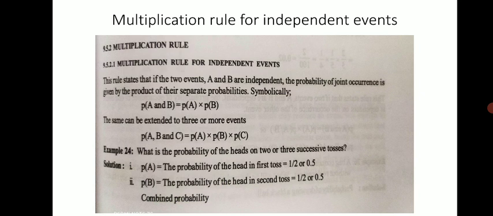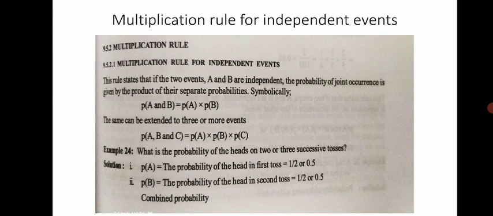The next rule is the multiplication rule. The first condition is the multiplication rule for independent events. We have covered the addition rule and now we are going to cover the multiplication rule for these two conditions. This rule states that if two events A and B are independent, meaning the occurrence of one event will not affect the occurrence of the other event, they are both independent.